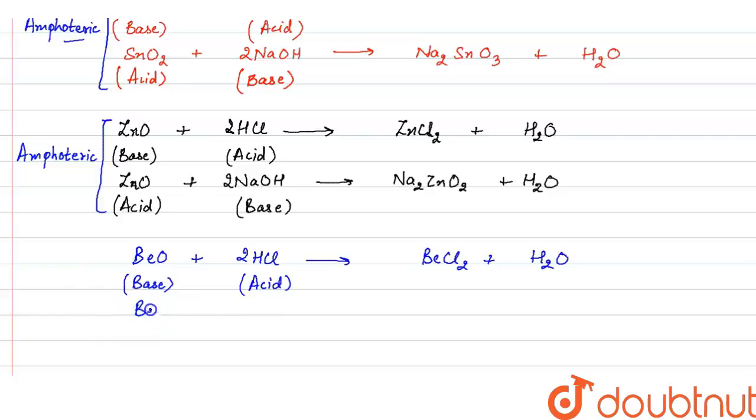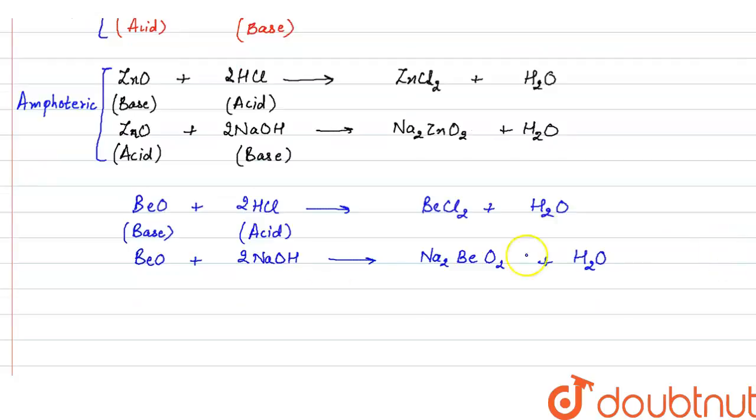Also beryllium oxide can react with a base, that is NaOH, to form Na2BeO2, which is a salt plus water, right? So here beryllium oxide is behaving as an acid because it is reacting with the base, that is NaOH. So these reactions show the amphoteric nature of beryllium oxide.